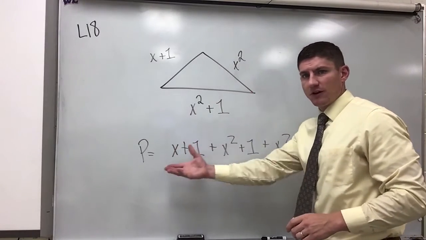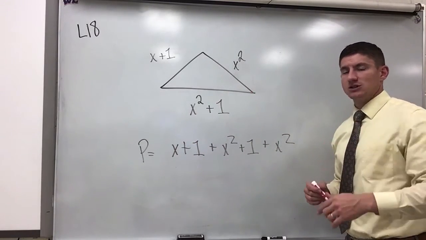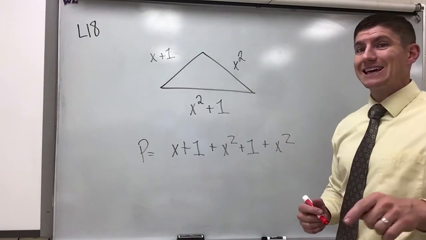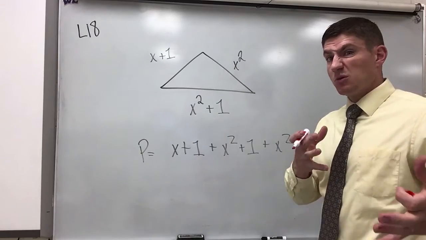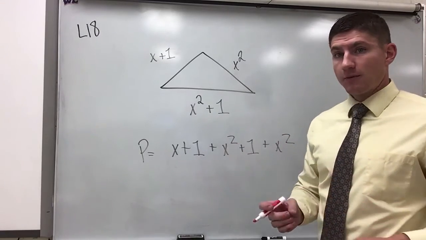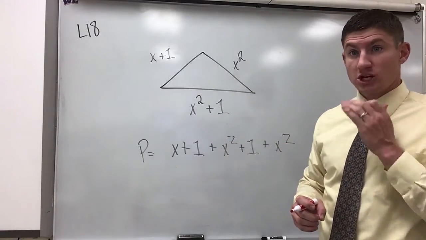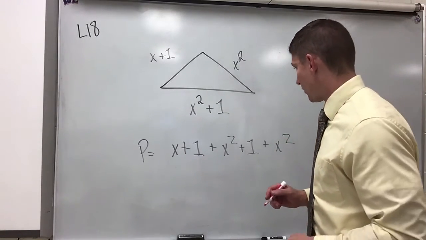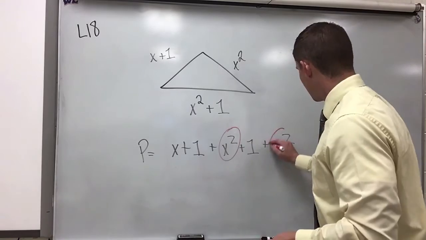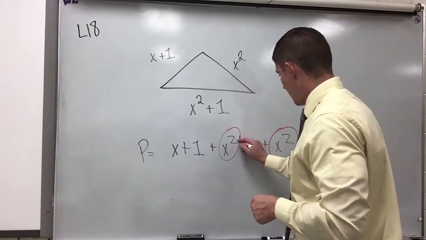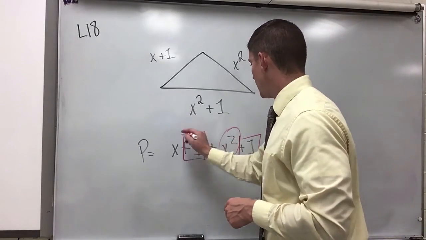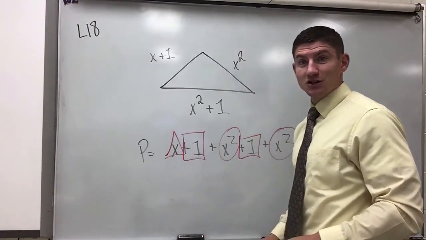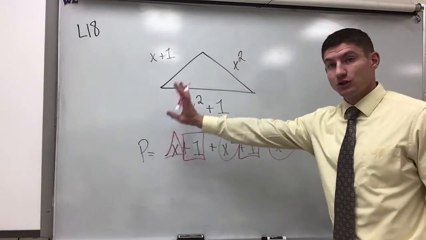Can I simplify this by combining like terms? The answer is yes. I have to think about the exponents that I have and the variables that I have and put together the like terms by using the commutative property to rearrange those. I'm first going to circle and or use my shape method to identify what can be put together and then rewrite it exactly how I want to. I've got an x squared and I've got an x squared. I've got plus 1, I've got plus 1, and then I'm going to use a different triangle shape here, the third shape that we've added in, because that's a different term altogether.